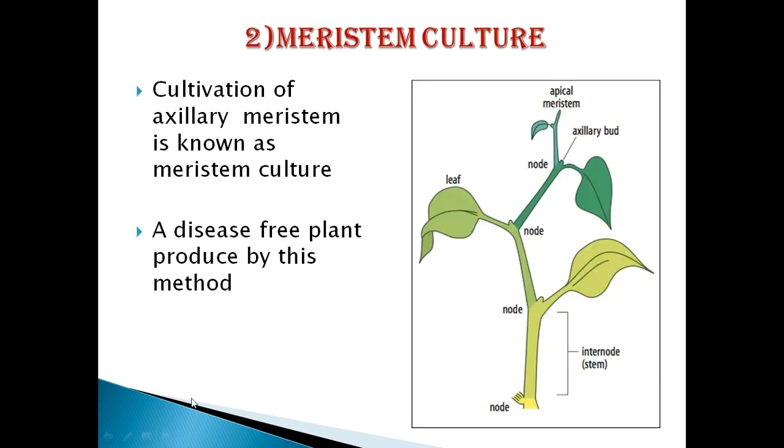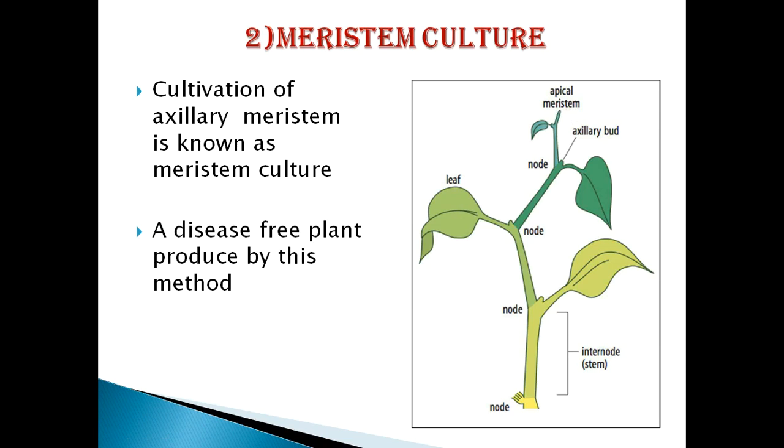So the next one is the meristem culture. We can see the apical meristem is present in the uppermost portion of the plant. So this meristem culture has great importance in producing completely virus-free plants.